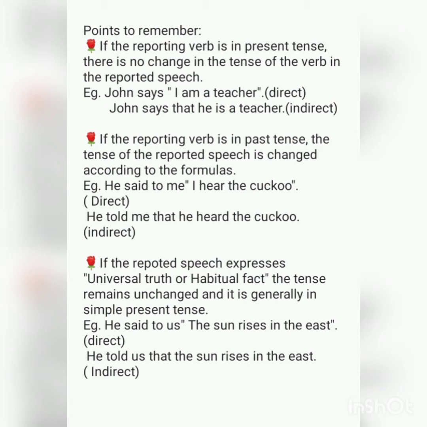The reported speech, "the sun rises in the east," is also a universal truth. So we don't need to change the verb "rises" into past tense because it is a universal truth. The indirect speech will be, he told us that the sun rises in the east.